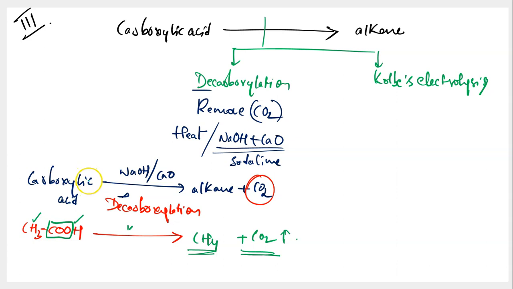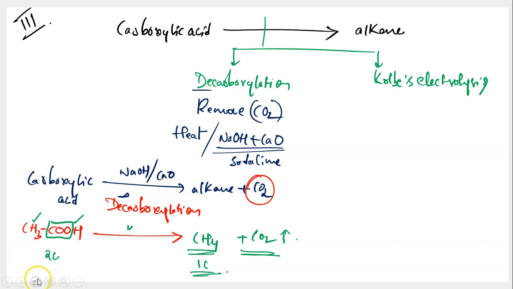And when you look at the number of the carbon atoms on both the sides, over here you are having 2 carbon atoms in the reactants, and here you have only 1 carbon atom in the alkane that you produced. So the number of carbon atoms on both the sides is not at all same when you talk about decarboxylation, when you talk about Wurtz reaction, and that is also not same when you talk about Kolbe electrolysis. Alright, so now moving on to the next one called Kolbe electrolysis.